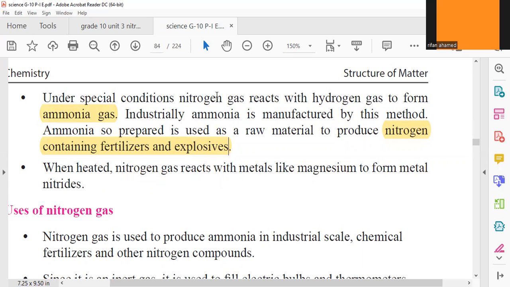Finally, nitrogen gas can react with some metals. Among them, one is magnesium, one is aluminium. When it reacts with magnesium metal, it will form the compound called magnesium nitride. When it reacts with aluminium metal, it will form a compound called aluminium nitride. These are the ideas given under chemical properties.